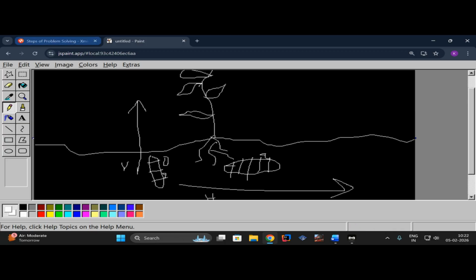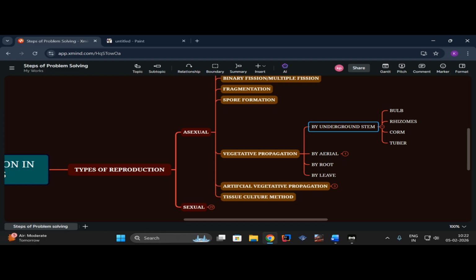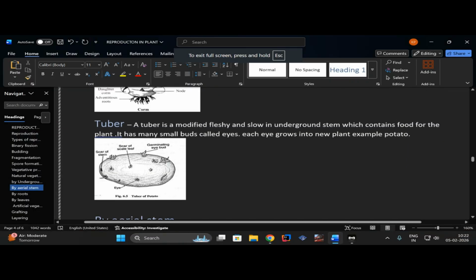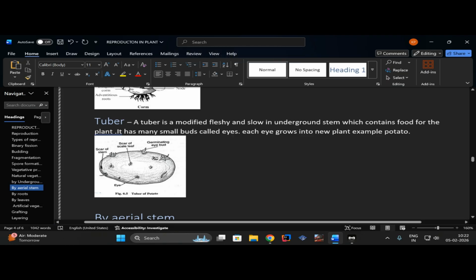Okay? So moving to the next part, which is the tuber. A tuber is a modified, fleshy, underground stem which contains food for the plant. It has many buds called eyes. Each eye grows into a new plant, for example the potato.